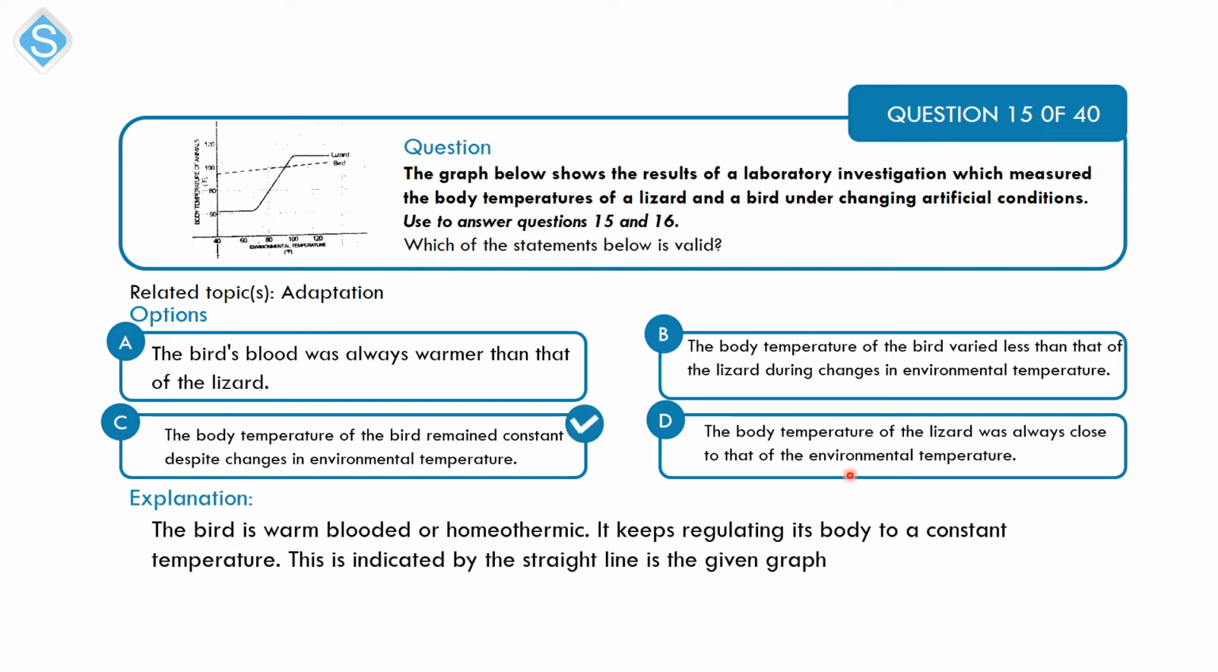Alright, option C here is the correct option. If you look at this graph, you can see that you have a straight line for the bird. That means that its body temperature remained constant, and this is because the bird is warm-blooded. Alright, so it keeps regulating its body to a constant temperature. However, the body temperature of the lizard keeps increasing with an increase in environmental temperature, and that is because the lizard is poikilothermic, that is cold-blooded, and so its temperature is determined by the external heat that it gets from the environment. So the greater that heat, the greater the body temperature of the lizard.